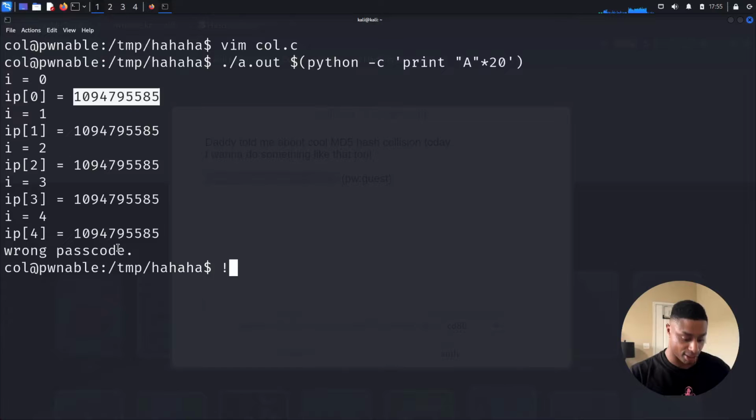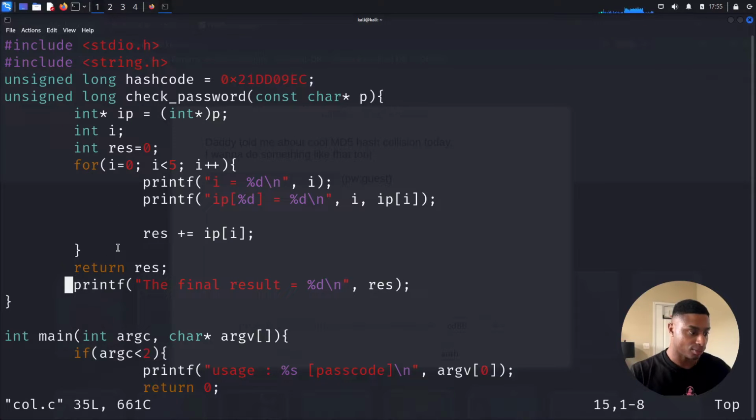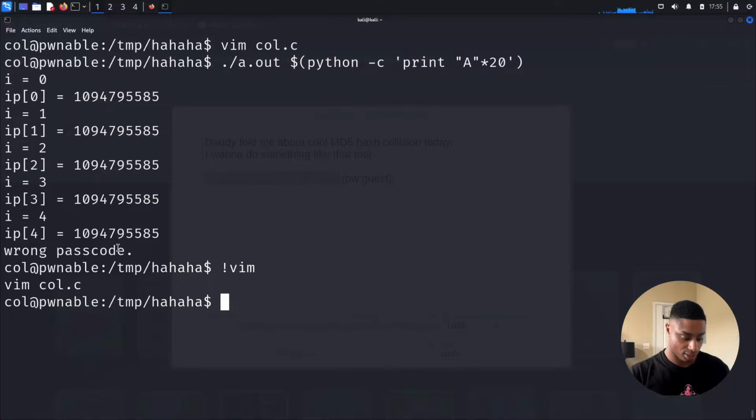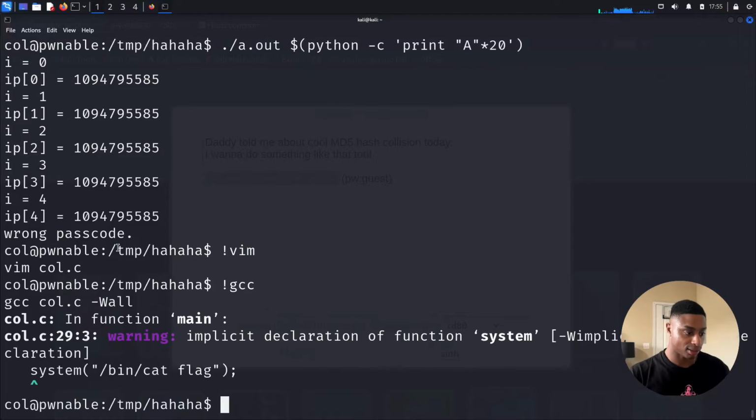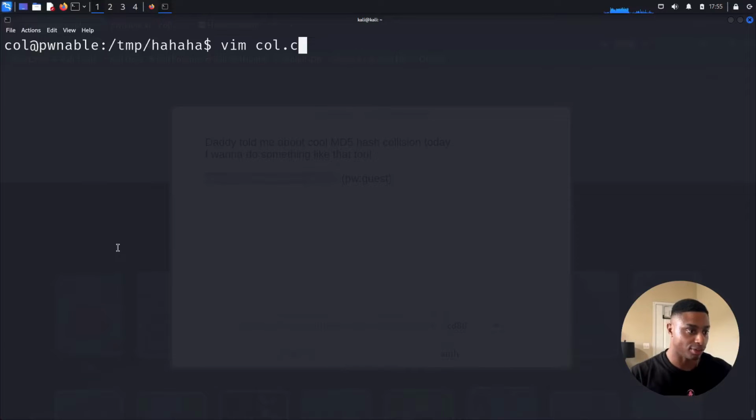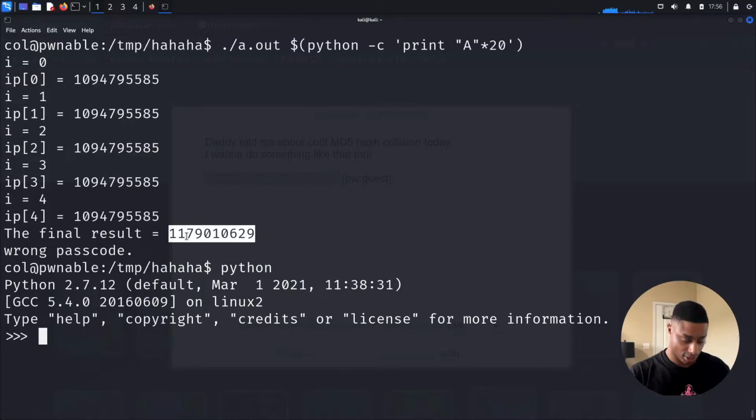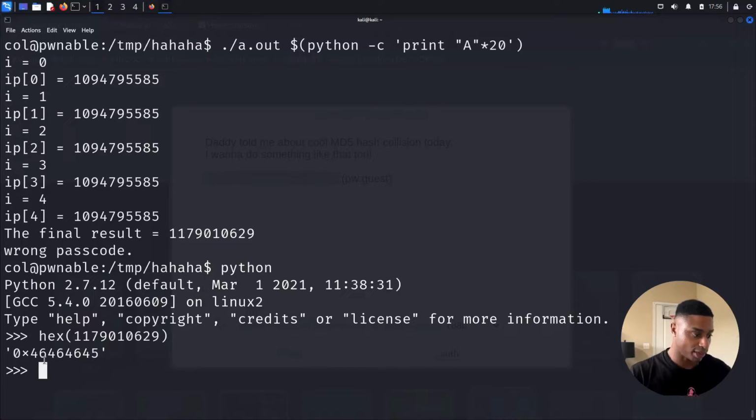Our result never got printed. Oh, I need to put the print statement before we exit the function. Let's recompile it and rerun it. Okay, here's the final result. If we look at that in hex, we get 46464645, which is very different than the 0x21DD09EC value that we saw earlier.